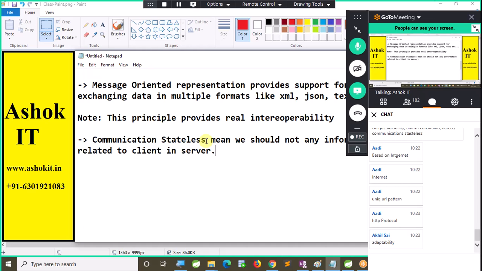Communication stateless is nothing but every request should be treated as a first request only. We should not think about session management here. Whenever you learned servlets or Spring MVC, you might have used session management. Did anybody work with session management?